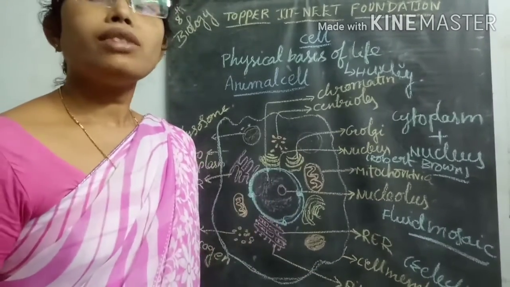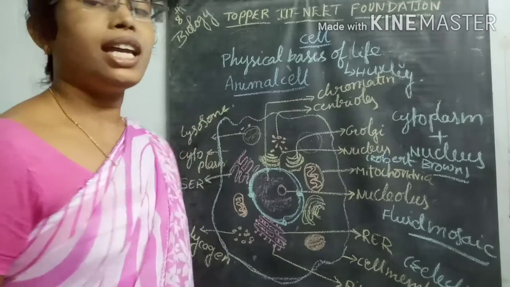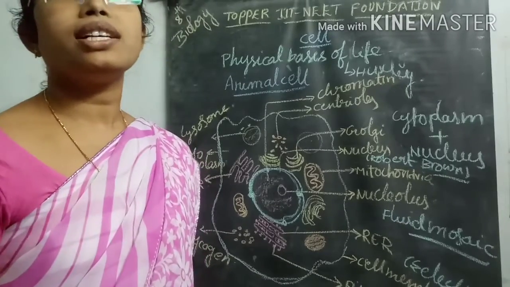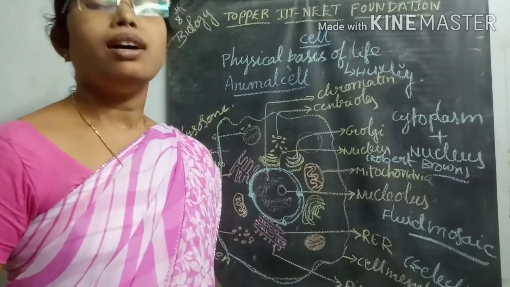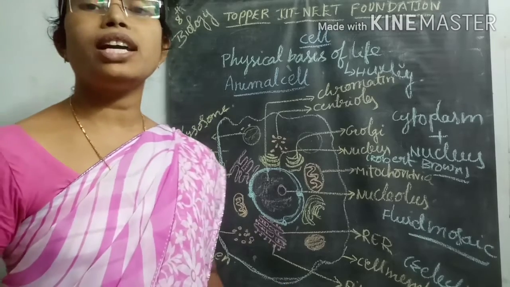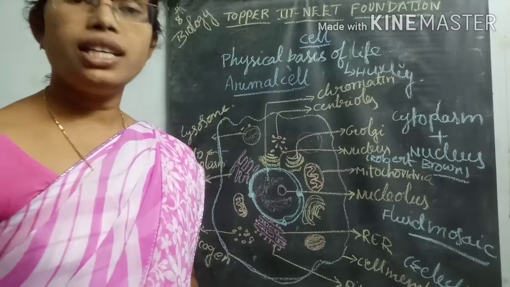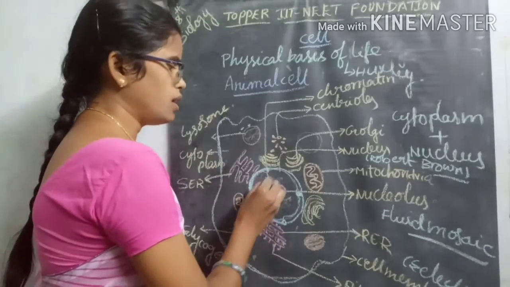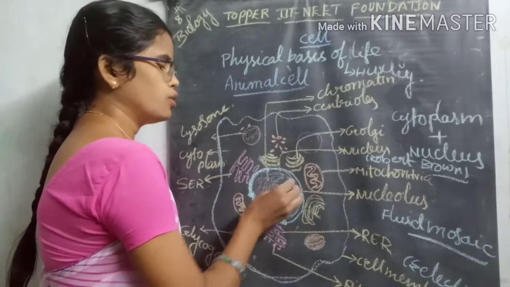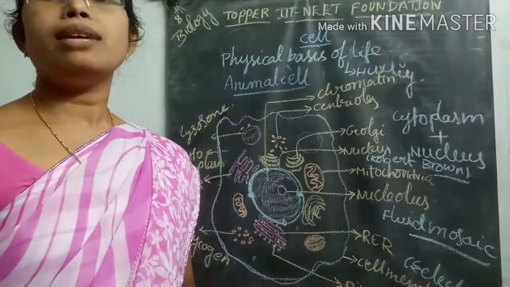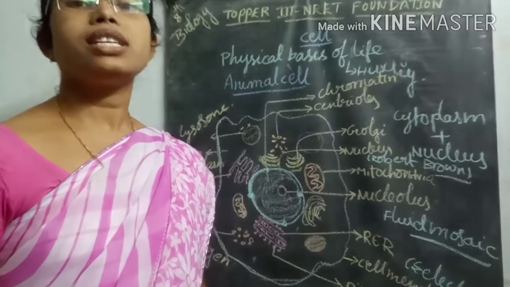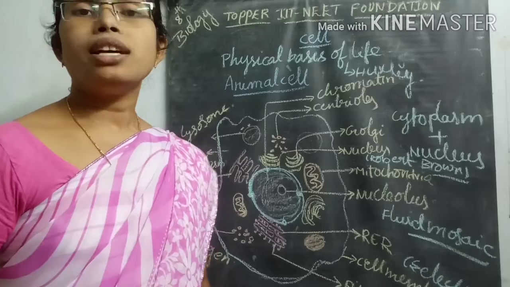So this nucleoplasm contains some long thread-like structures which are somewhat rod-like. They are present in the form of chromosomes. These chromosomes play a very important role in heredity. It is a somewhat rod or mass-like structure present inside the nucleoplasm that plays a very important role in heredity, meaning transferring characteristics from one generation to another generation.